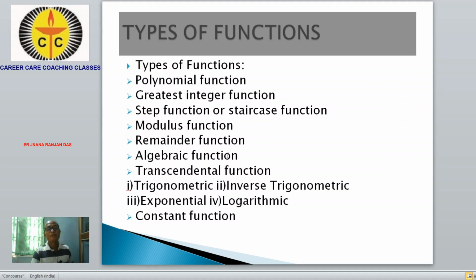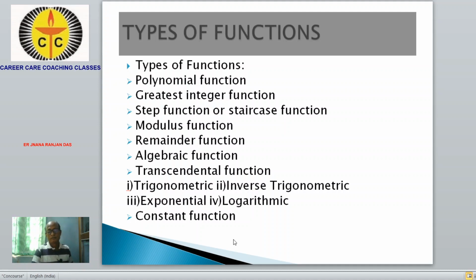Another is the algebraic function. The next one is the transcendental function. In transcendental functions, we can go through trigonometric functions, inverse trigonometric functions, exponential functions, then logarithmic functions. Apart from that, we may go through constant function, odd function, even function, periodic function, like that.